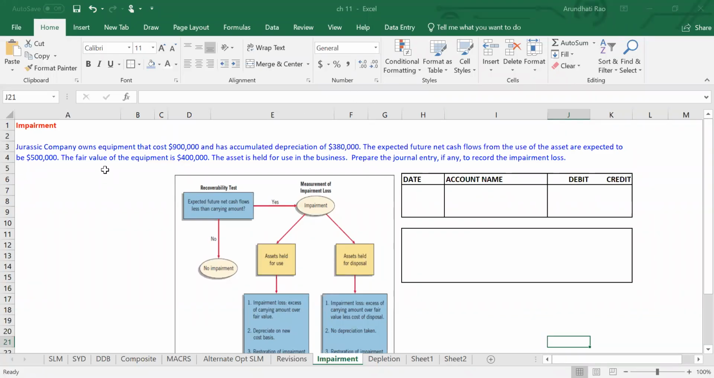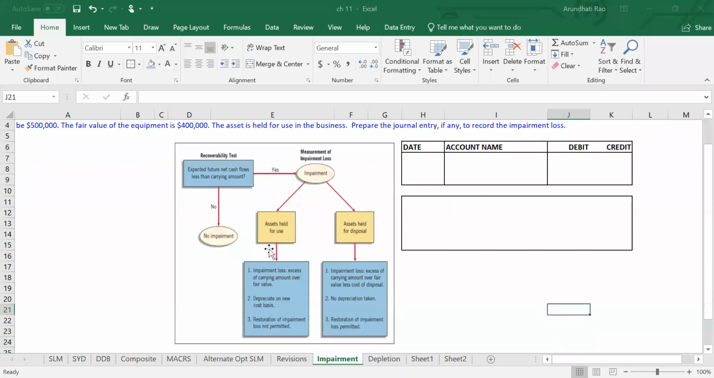Welcome to the next topic, which deals with impairment of long-term assets. This is a departure from the cost principle in which we say that the assets are recorded at cost and we keep them at cost until we actually sell or dispose of the asset in some way, shape, or form. So why would we actually depart from that particular stance?